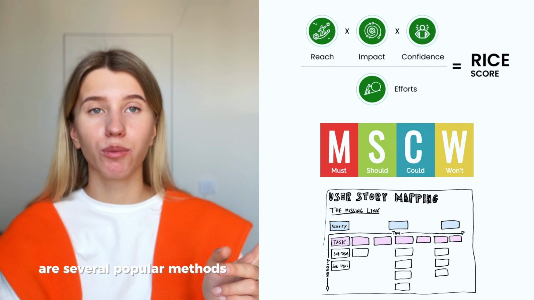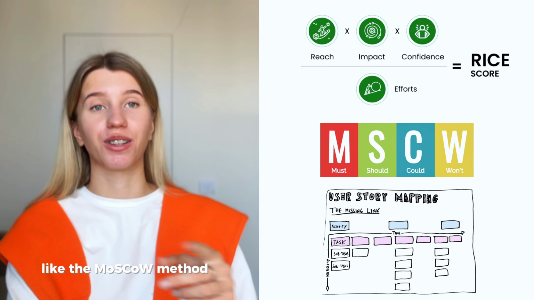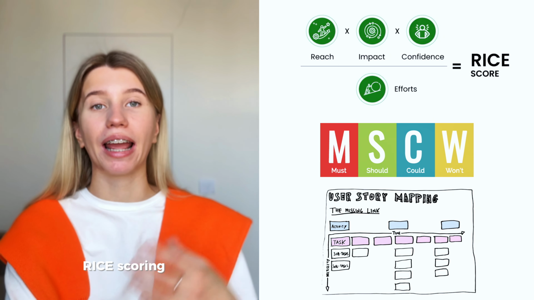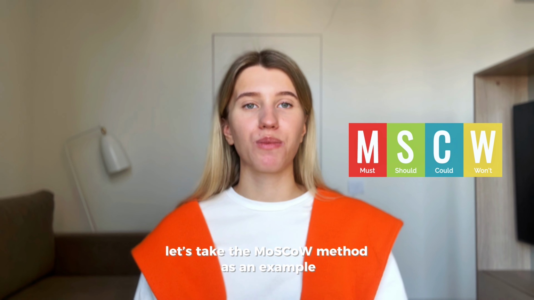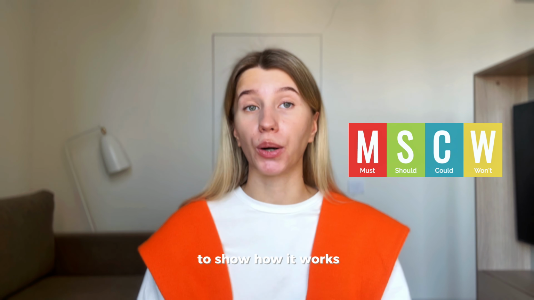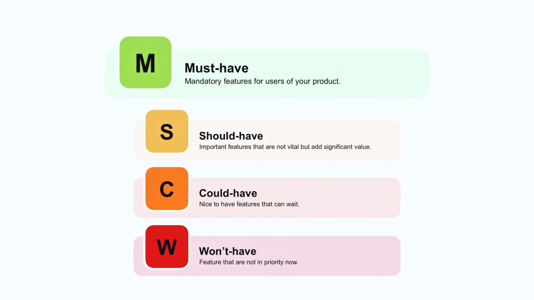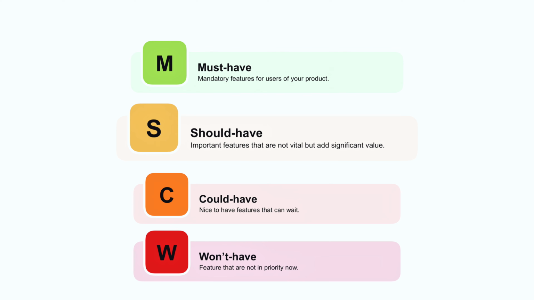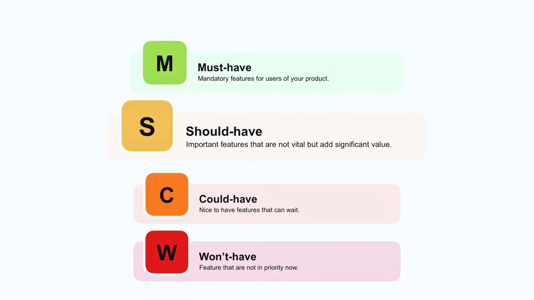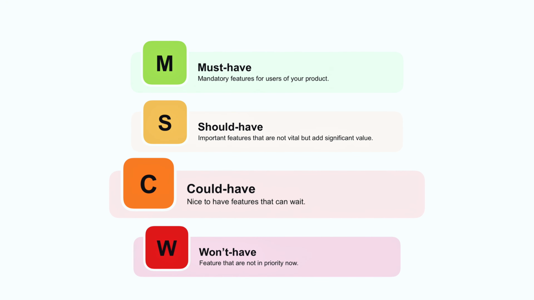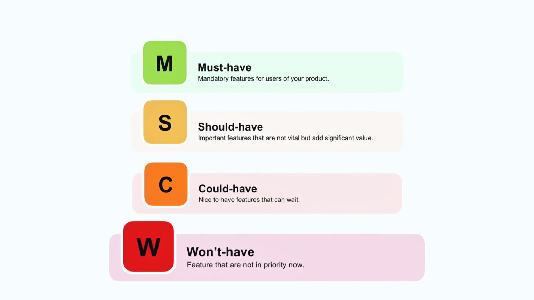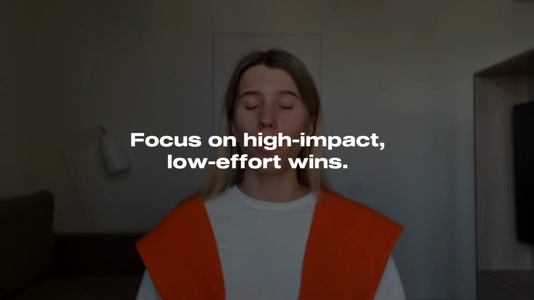There are several popular methods for feature prioritization, like the MoSCoW method, RICE scoring, and user story mapping. Let's take the MoSCoW method as an example to show how it works. It helps categorize features into four groups. Must have: essential features your app can't function without. Should have: important but not crucial, can be added after. Could have: nice-to-have features that enhance UX but aren't urgent. And won't have, for now: features that can be postponed to avoid delays. Focus on high impact, low effort things.